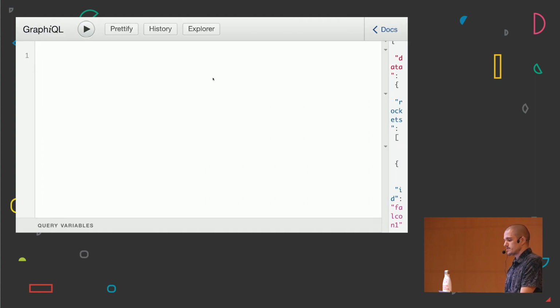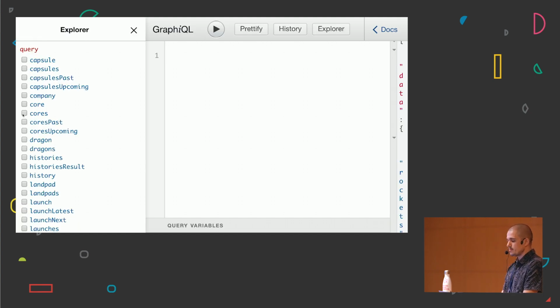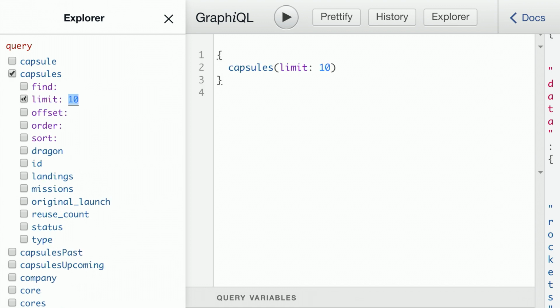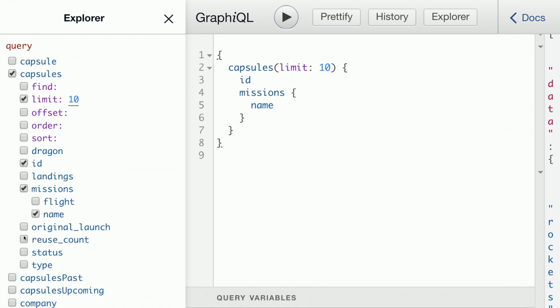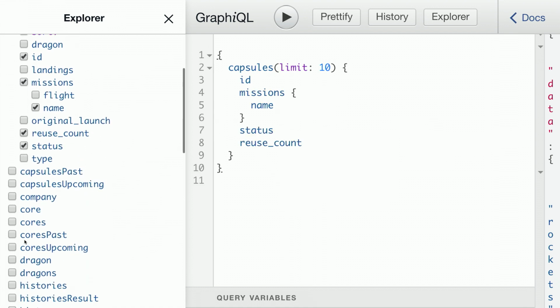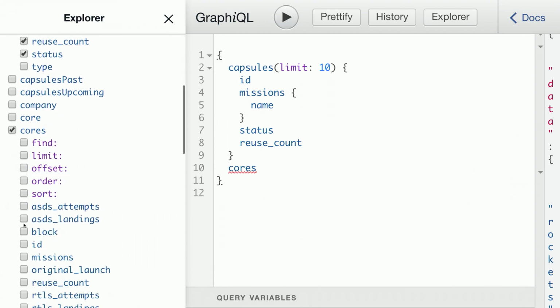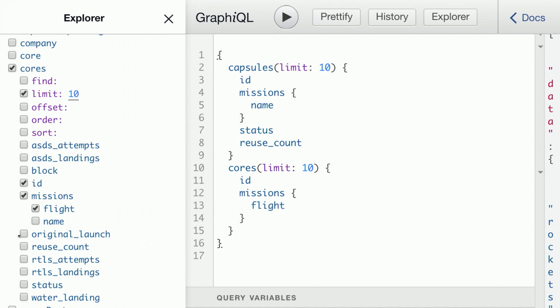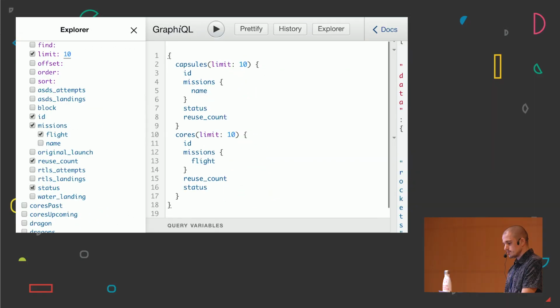So I really want to give a shout out to one GraphQL startup in San Francisco. They created this Explorer plugin where we're going to be able to test our API in a super straightforward way. So we are going to find here checkboxes, and let's say that I want to just fetch capsules. So I'm going to get the capsules, I'm going to limit to 10, and I'm going to get the ID and the mission name and the status and the landings count. I want to get the cores, and I'm going to limit to 10 as well, and I'm going to get the mission and the flight and the reuse count and the status.